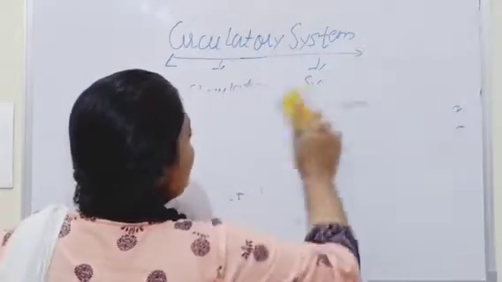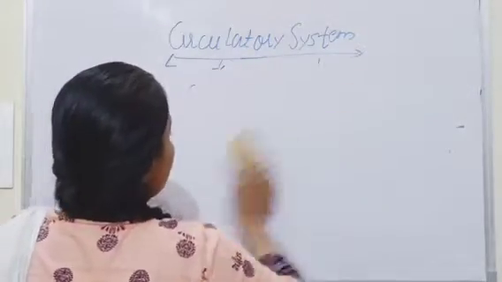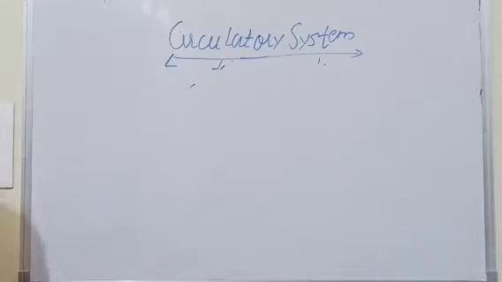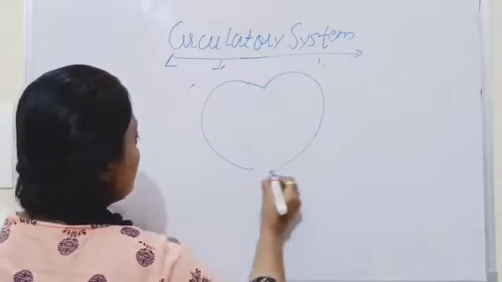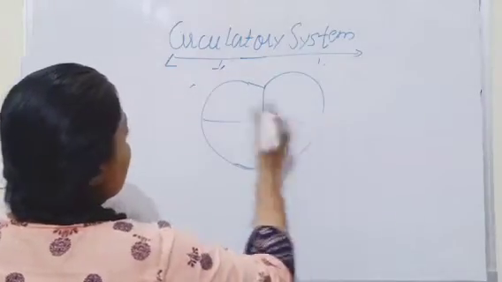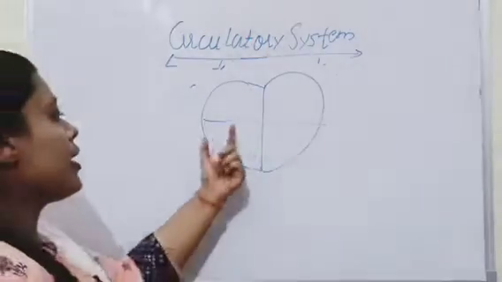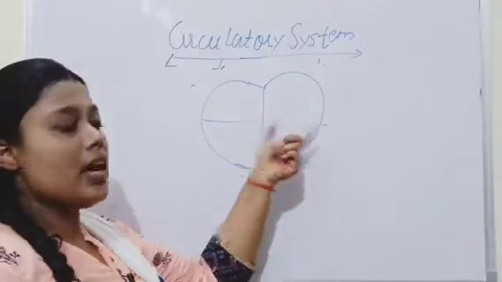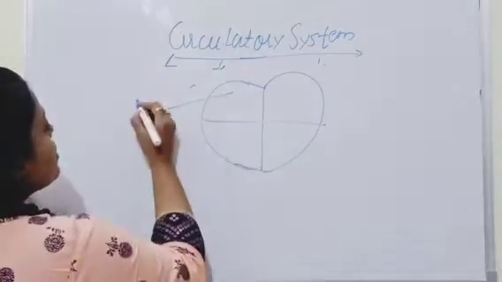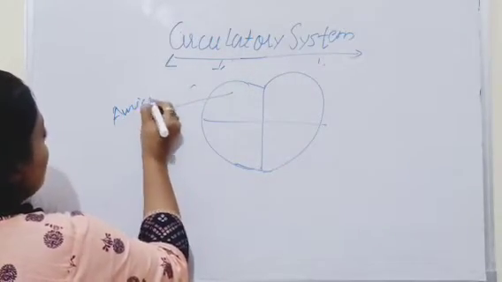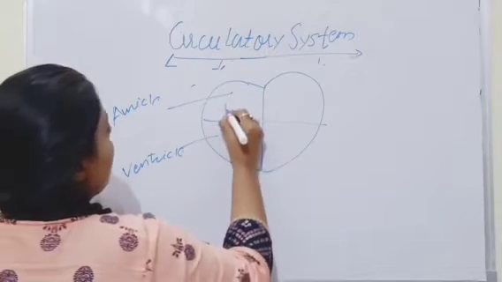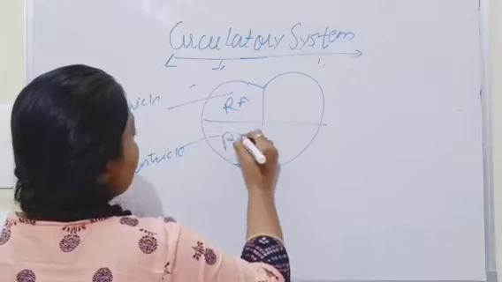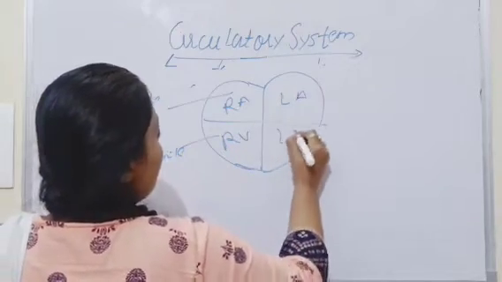Our heart consists of four chambers: 1, 2, 3 and 4. It is divided into right side and left side. The upper part of the heart is known as auricle, and the lower part is known as ventricle. This is right auricle, right ventricle, left auricle and left ventricle.